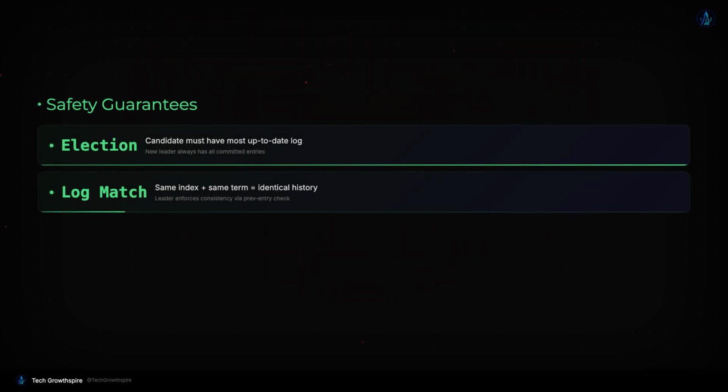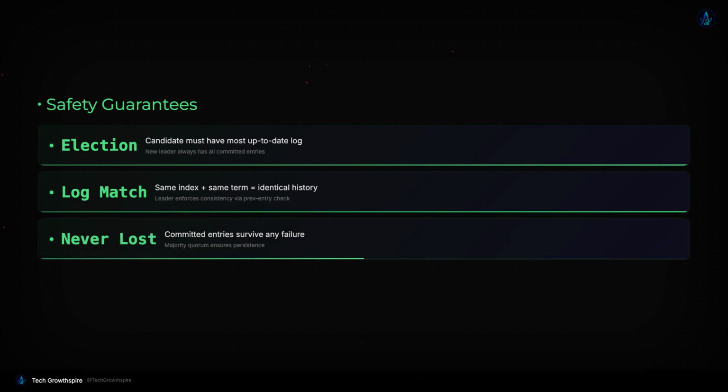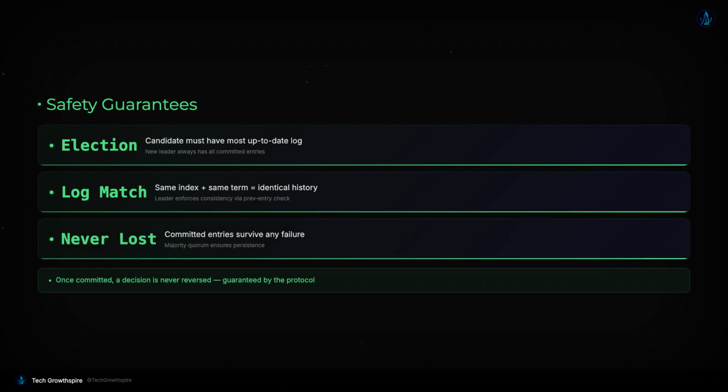The first guarantee is the election restriction. A candidate cannot win an election unless its log is at least as up-to-date as the majority of servers. When voting, a server checks whether the candidate's last log entry has a higher term or the same term with a longer log. This ensures the new leader always has all committed entries.